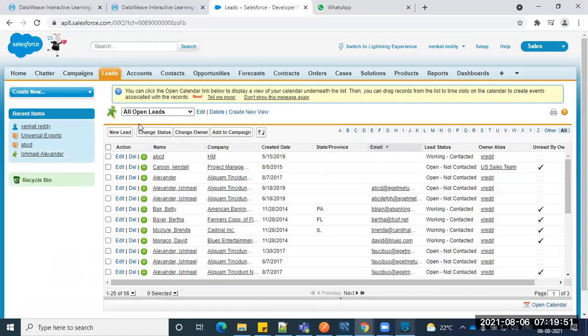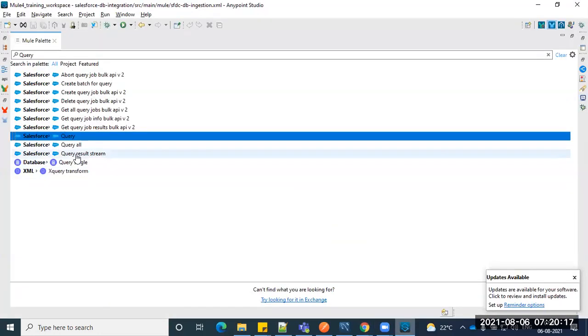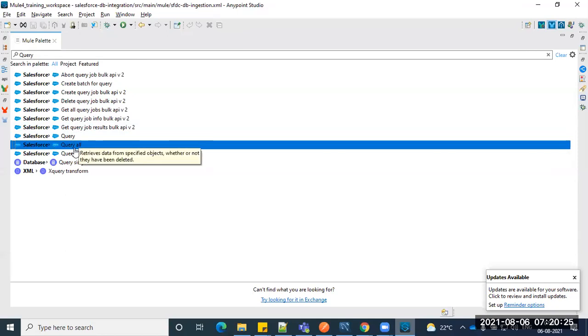Usually on the Salesforce side, for example, think like this: there are customers. A few of the customers might be deleted, so they will do a soft delete. It's actually not a hard delete kind of thing. With the soft delete, or else they have a column called inactive and they make it inactive. So if you want to fetch those inactive and soft deleted records, you go for query all. That's the difference between query and query all.